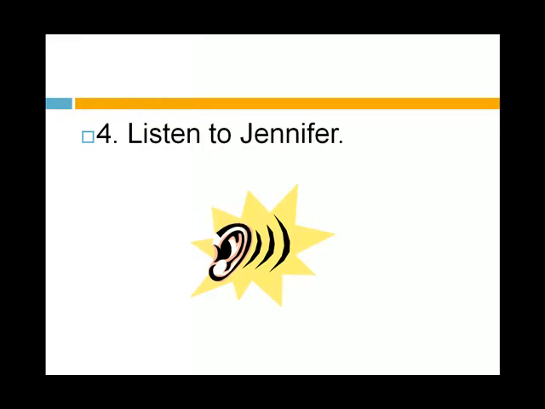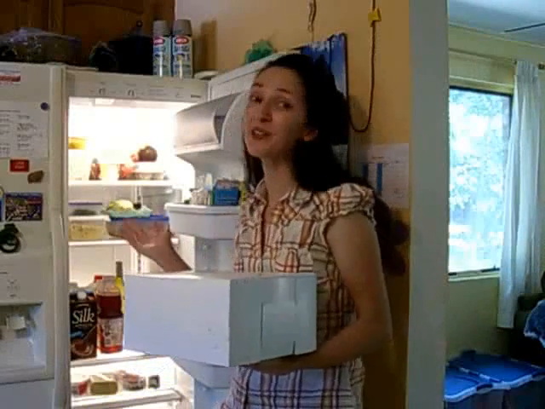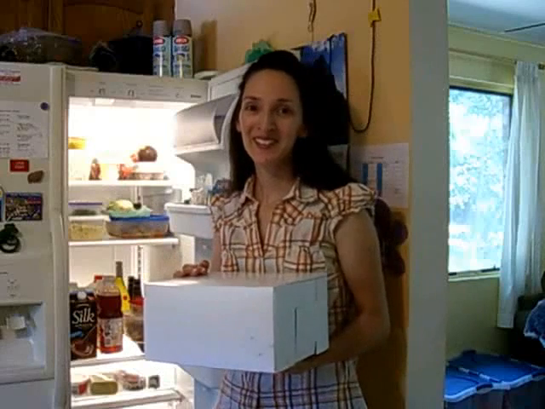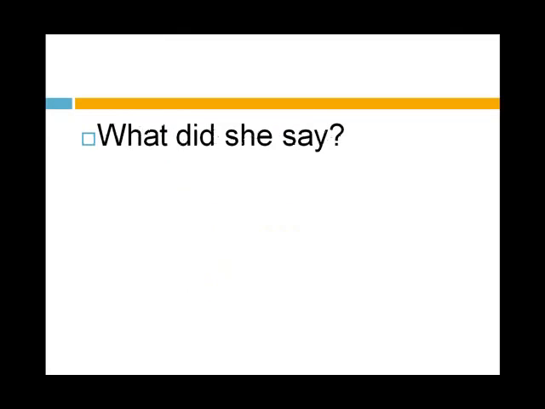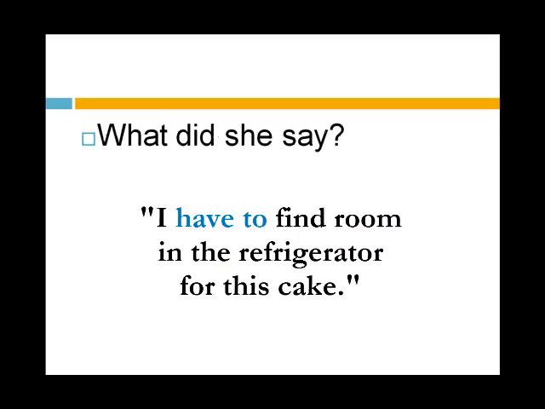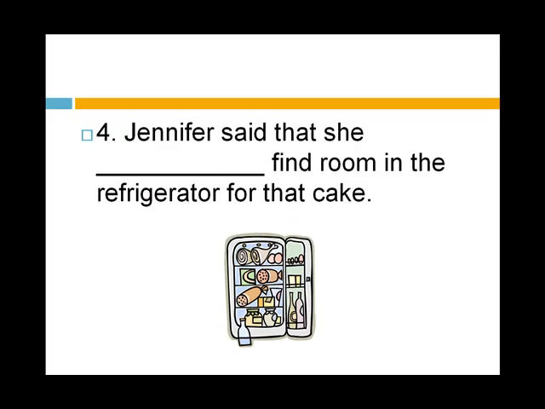Four. Listen to Jennifer. You're going to report my words in the third person. I have to find room in the refrigerator for this cake. What did she say? Here are my words. Remember, you need to report my words in the third person. Jennifer said that she had to find room in the refrigerator for that cake.